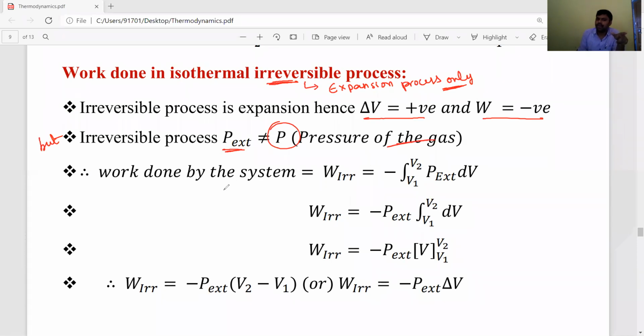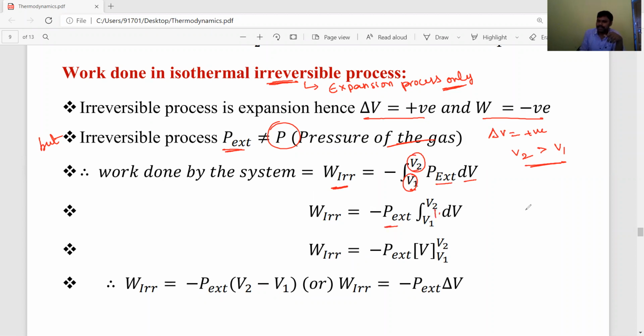That's why the work done by the system in an irreversible process is equal to minus the integral, with lower limit V1 and upper limit V2, because in expansion delta V is positive and V2 is more than V1, of external pressure into dV. The external pressure is constant, so it comes outside.